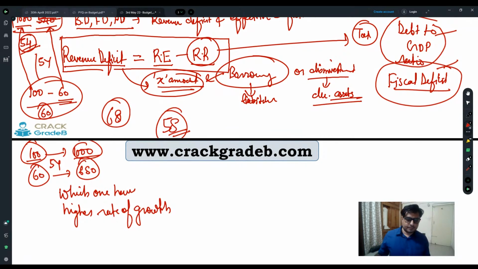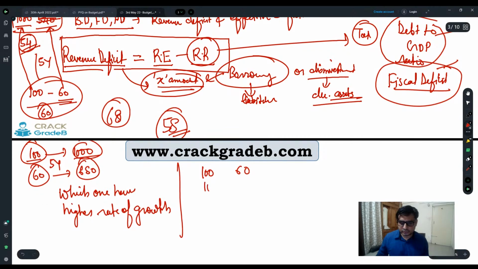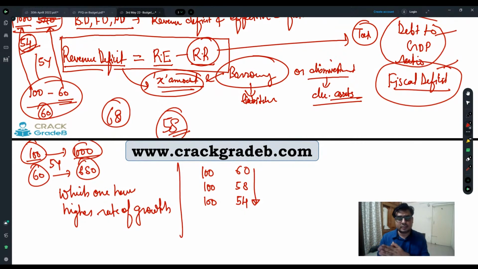Whereas, suppose income is 100, then tax is 60. Next year, suppose that again it is 100, but the tax is now 58. Again it is 100, it is 54. So you are getting that income, but you can consistently see that your taxable income is dropping. We cannot see the same or a similar change in the taxable income. We are seeing that it is decreasing. So we can say that it is inelastic.